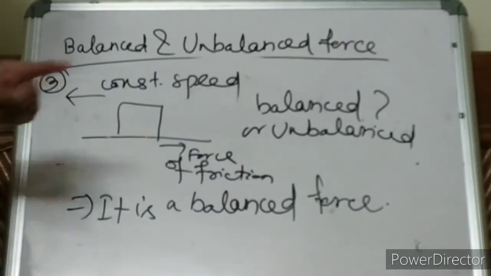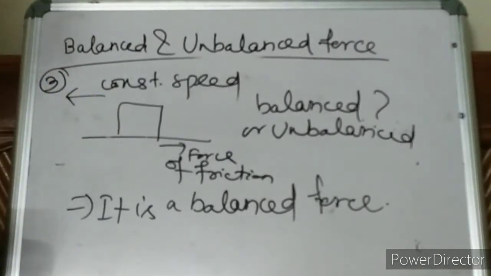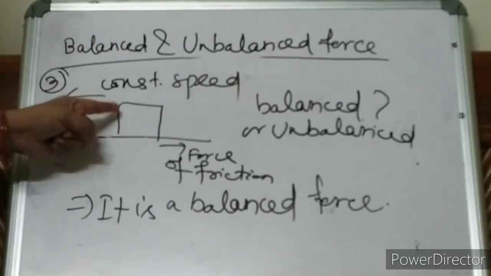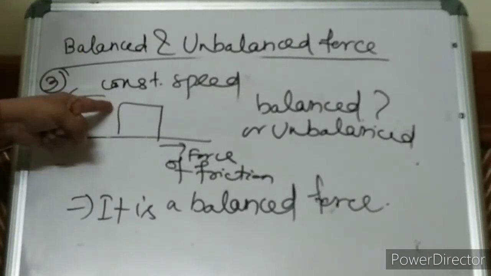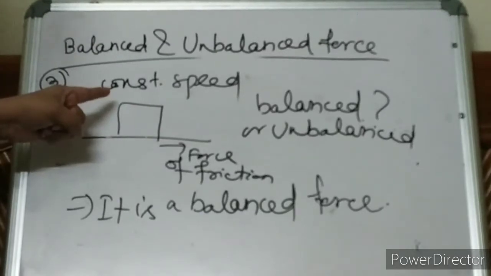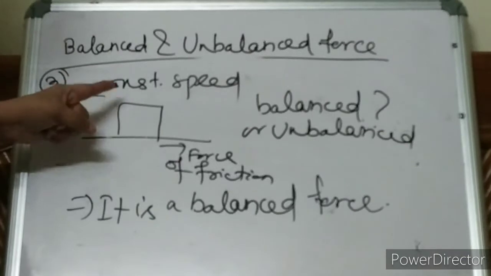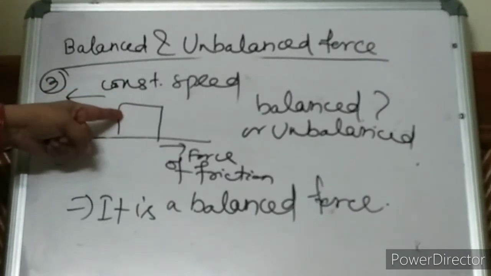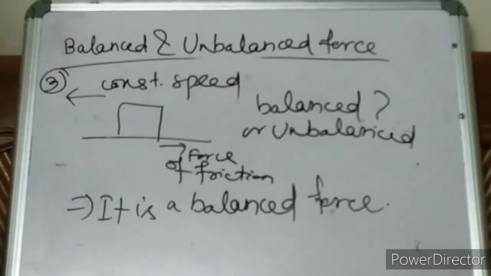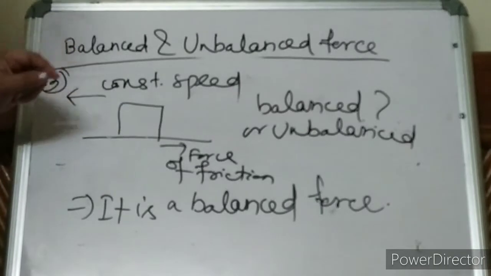So what does it mean? Please tell me. If there is balanced force, it is not necessarily true that the object will be at rest. It is not always that if it is a balanced force, the object is at rest. No, it can move with constant speed also.